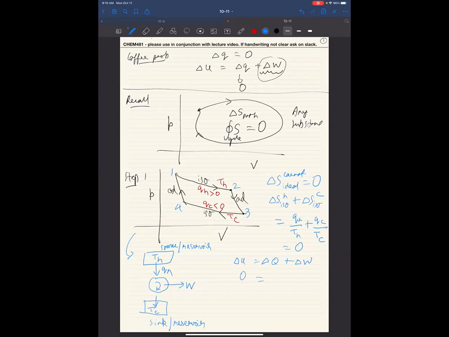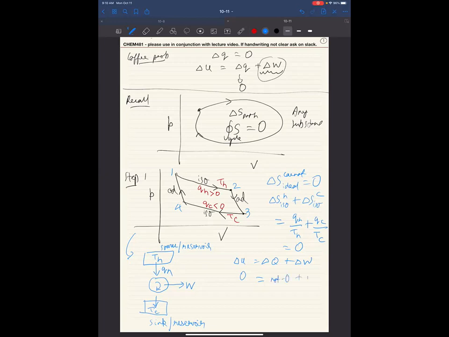What is delta Q? Is delta Q 0? No, because QH is not QC. QH is different from QC, most likely. We know QC cannot exceed QH. You cannot take heat and dump more heat outside. If it's an efficient, reversible process, we know QC is going to be smaller than QH. So we know delta Q is not 0.